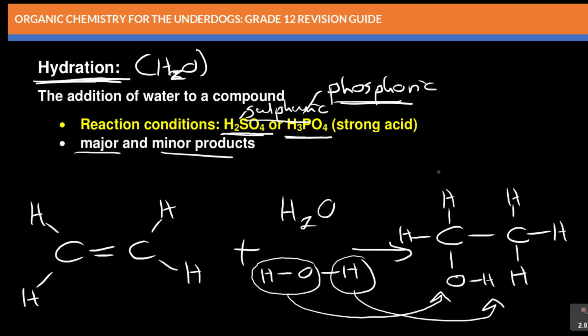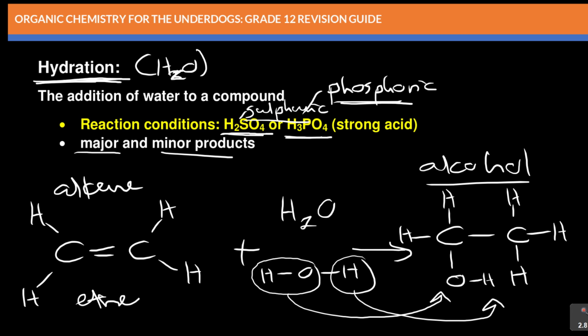And what is this? This is an alcohol, guys. So that's how you form an alcohol. When you take an alkene, you hydrate it, or you add water, to get an alcohol. So this is ethene. What does it become? Ethanol. Are you with me? Alcohol, ethene, ethanol.